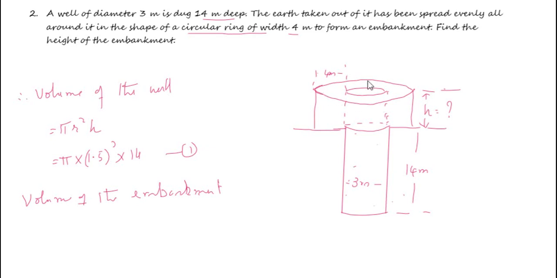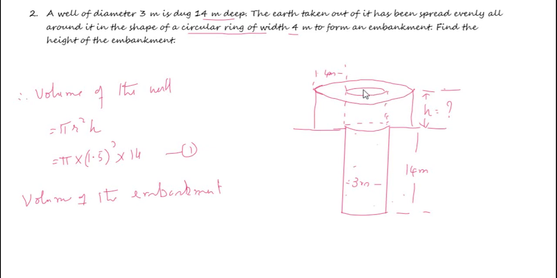Now the volume of this embankment is the volume of this larger cylinder minus the volume of this smaller cylinder. This is the smaller cylinder, which is the well. There is no soil here. So you need to find out the total volume of the outer cylinder and subtract the volume of this inner cylinder.